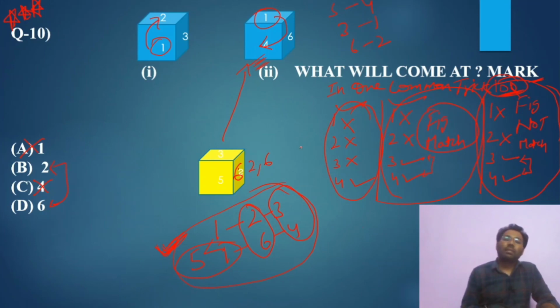So what is the answer? Is it matching? Opposite to 1 is 3, but here it is 5. So 6 is not there. 6 is incorrect. So we need not check this 2, because if we check 2, we are wasting our time, because 2 will definitely satisfy. Okay, let's check the answer.